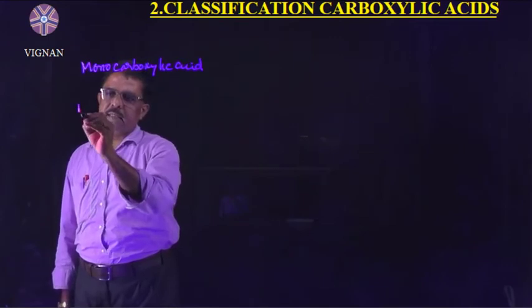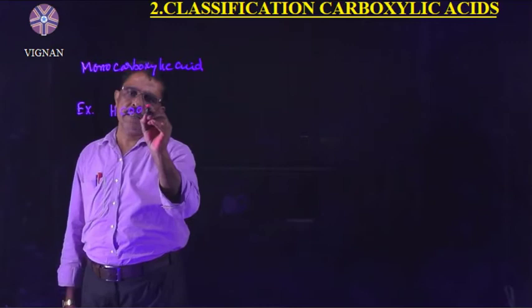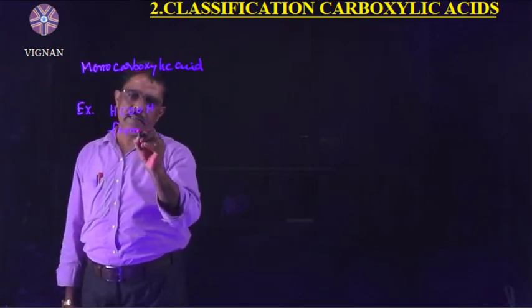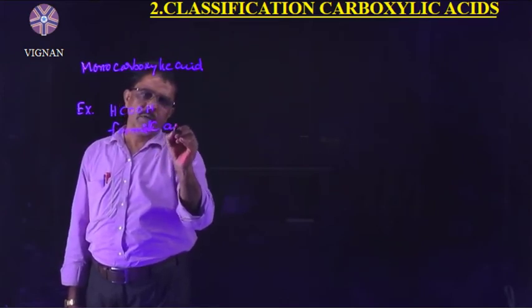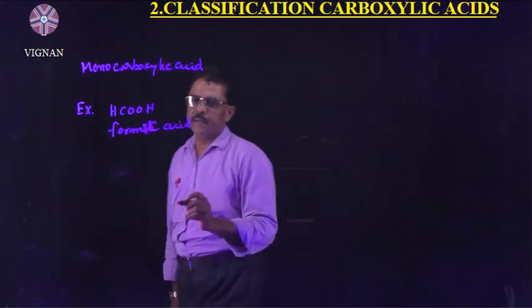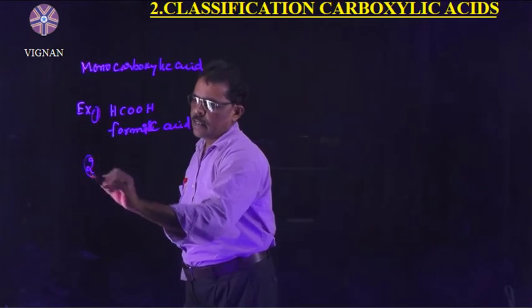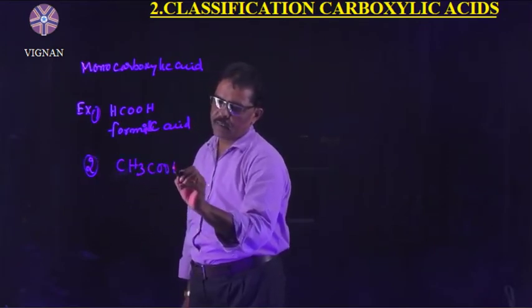Let us take the example here. HCOOH. This is formic acid. Formic acid formula is HCOOH. Right? Understand? Second one is acetic acid. Acetic acid formula is CH3COOH.